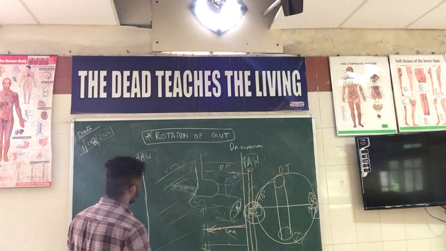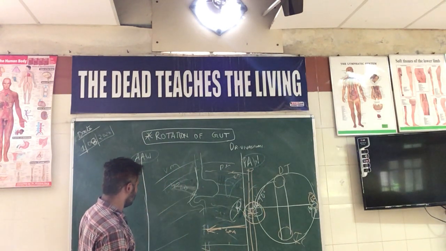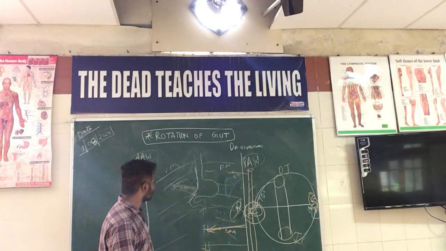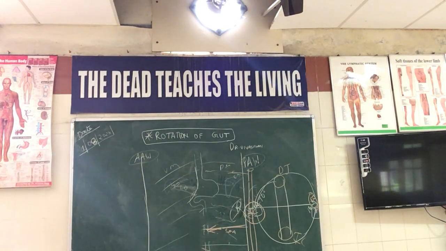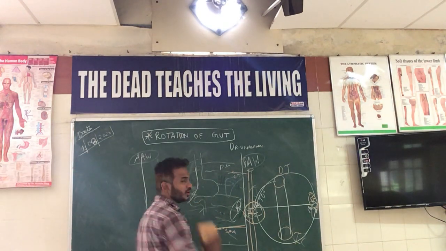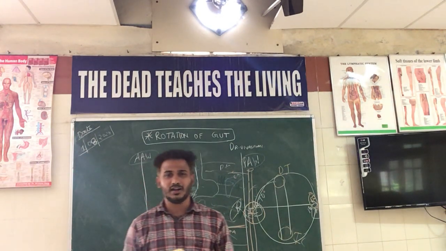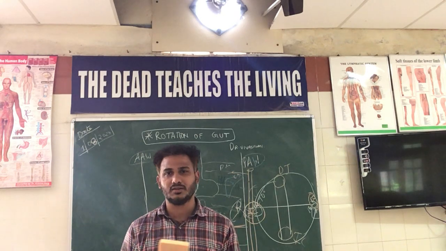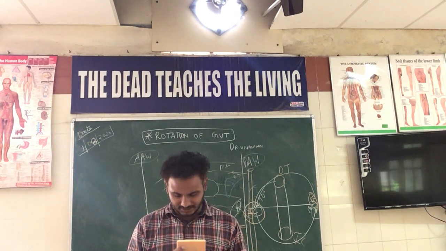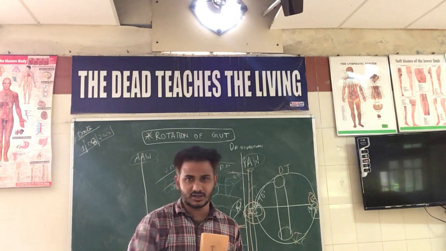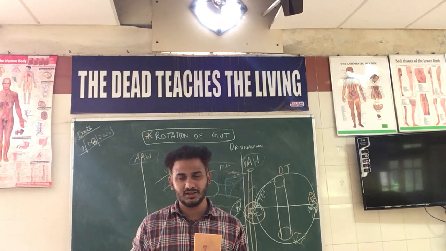Now, proceeding further, I would like to talk about the stomach. In an adult stomach, after dissecting cadavers, you will see that it has an anterior surface and a posterior surface. The greater curvature will be present on the left side, the lesser curvature on the right side.